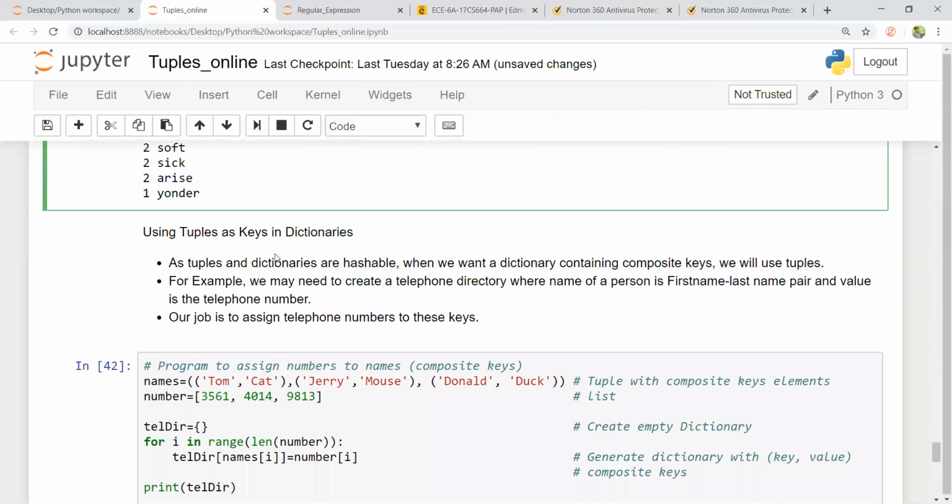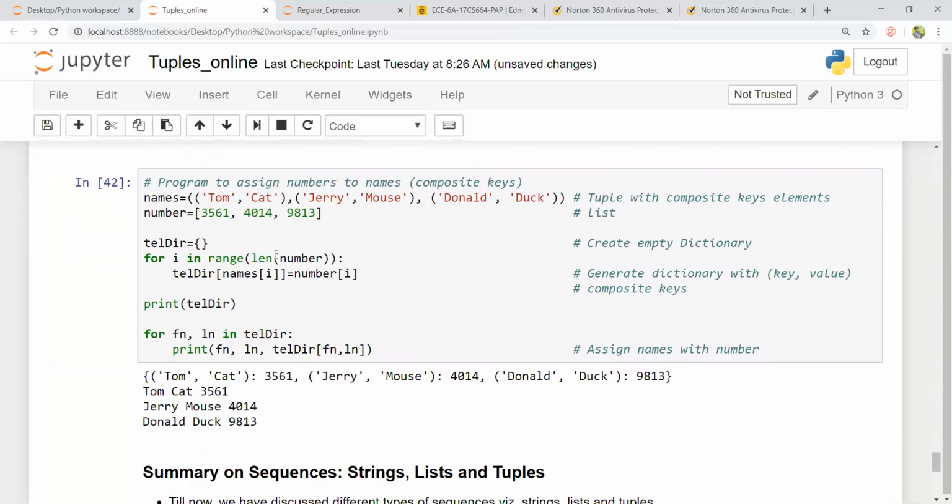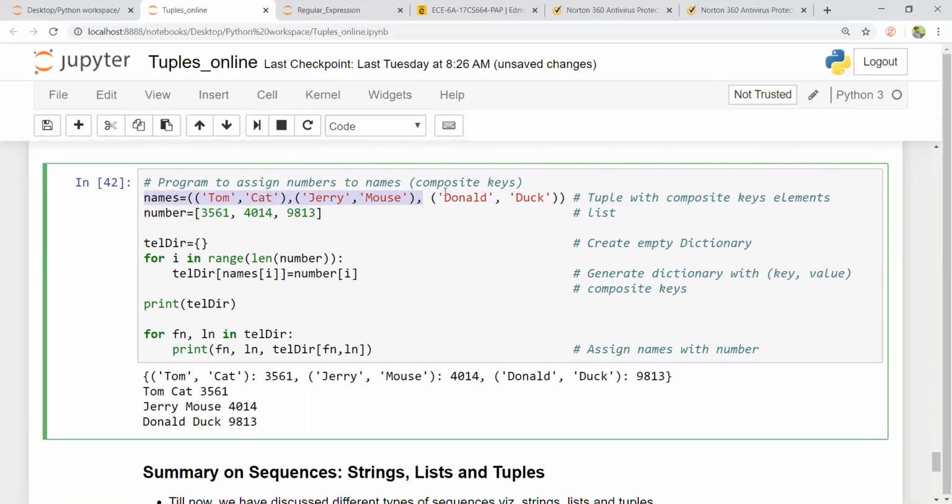Coming to using tuples as keys in a dictionary, very similar to your previous program, what we have seen, I have names as a tuple here, the names variable as a tuple. Here I have numbers as a list. Remember, this is a tuple and this is a list. And this is something which is important. I call this a composite key if I'm using it inside the dictionary.